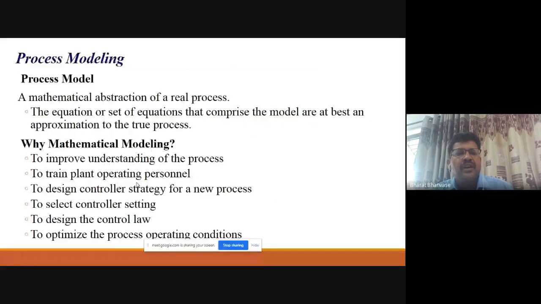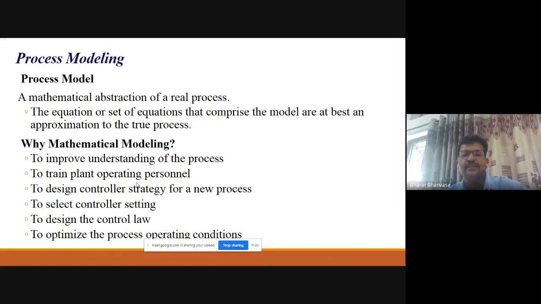Process modeling, if you define the process model, is a mathematical abstraction of a real process. Any real process we put in the form of a set of equations, right? That comprises the model. And no doubt, whatever results we are getting should reflect the true process we have considered while mathematical modeling.